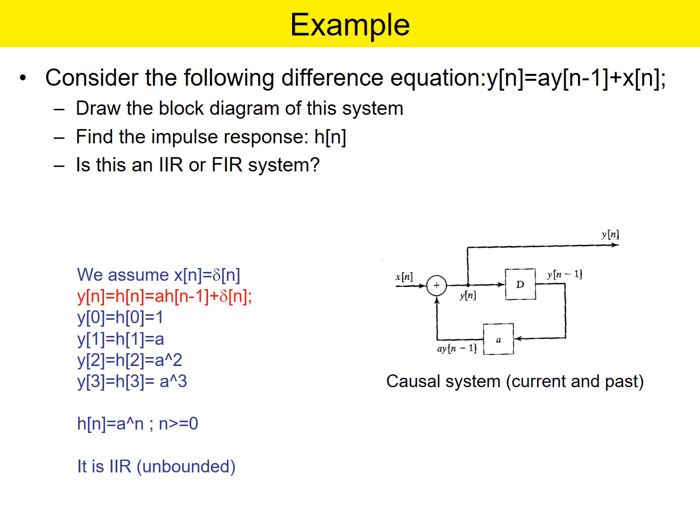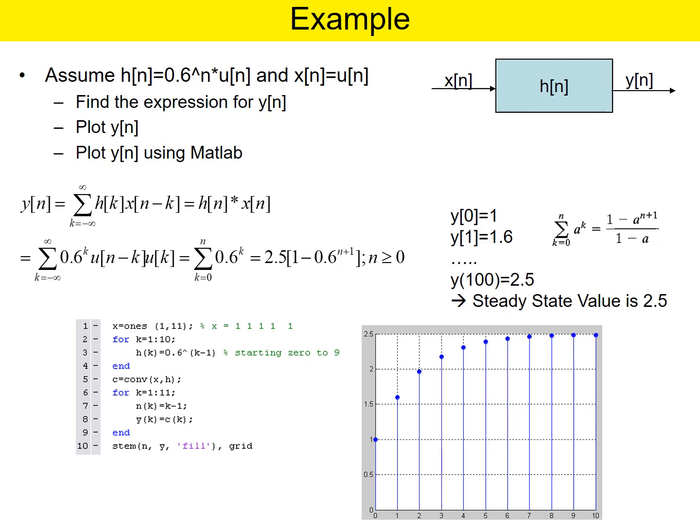So this impulse response is unbounded by default. Now, take h of n as 0.6 raised to n u of n, and x of n is u of n. So we can write the equation as the sum of 0.6 raised to k u of n minus k. Therefore, 2.5 into bracket 1 minus 0.6 raised to n plus 1, because the denominator is 1 minus that term. So it comes in the numerator as a multiplying factor, and then you can adjust. You can write a small MATLAB code.